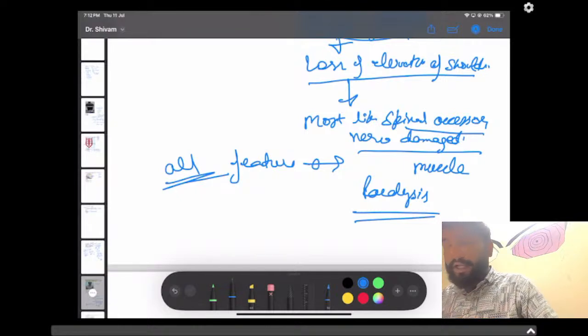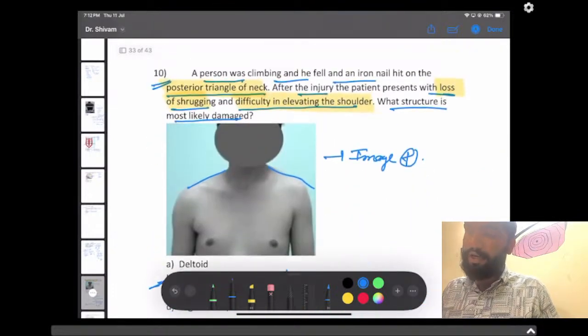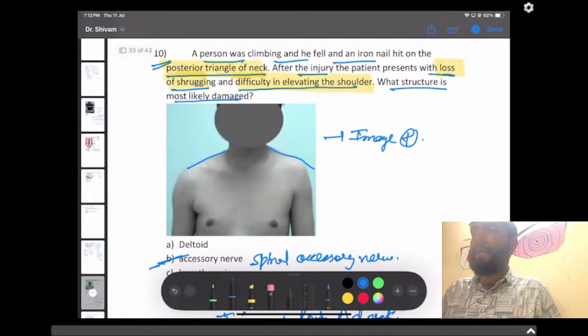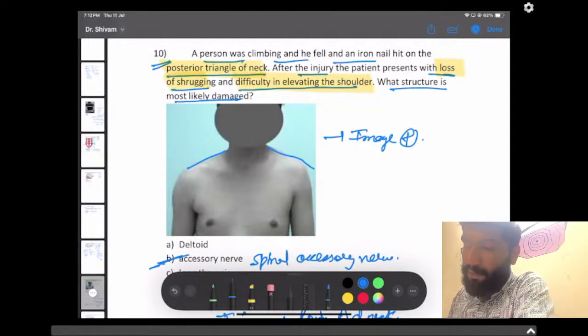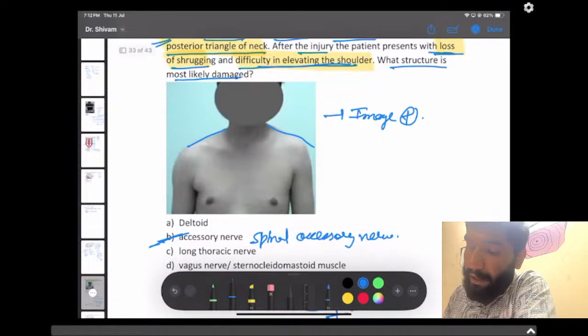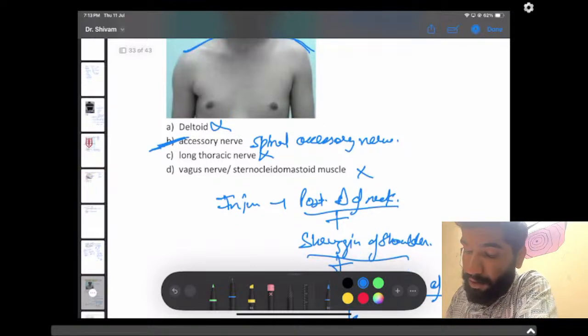If posterior triangle was mentioned, because many students were saying posterior triangle was mentioned, it might be in the first or second time itself that we have not read the question correctly. Or if it is also not mentioned the posterior triangle of neck, then also the loss of shrugging of the shoulder, by this we can say it is suggestive of accessory nerve injury, not deltoid, not long thoracic nerve, not the vagus or the sternocleidomastoid muscles. If it was mentioned, because it is a doubt which was present, this one or this one.